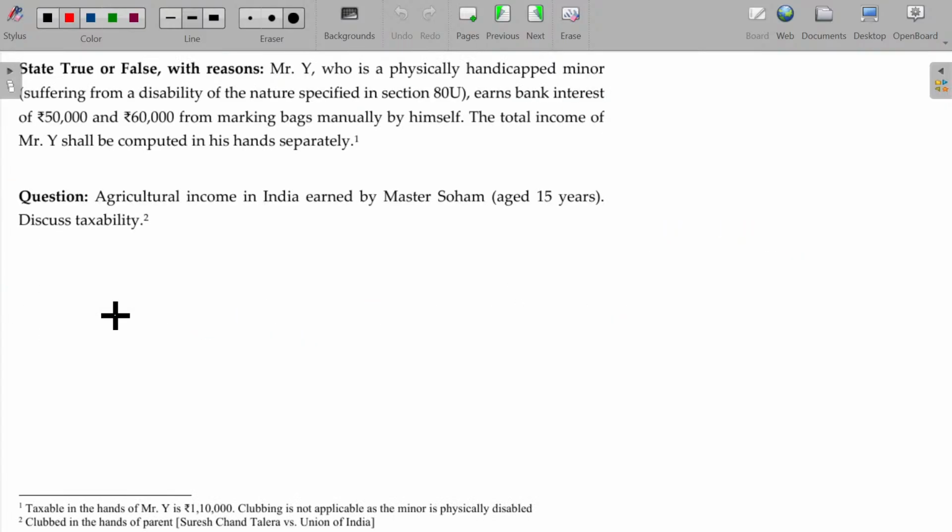Let's now start with some illustrations here. Mr. Y, who is a physically handicapped minor suffering from a disability of the nature specified in section 80U, earns bank interest of rupees 50,60 and earns from making bags manually by himself. The total income of Y shall be computed in his hands separately. Both will be taxable only in the hands of Y, not required to be clubbed.